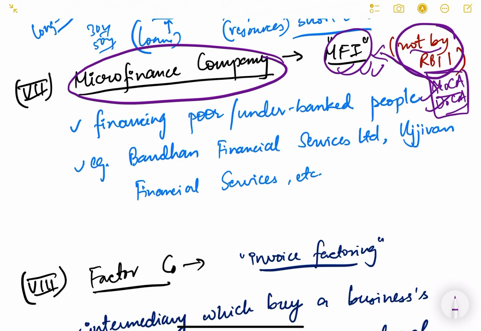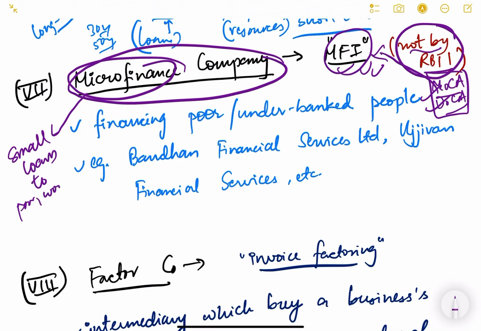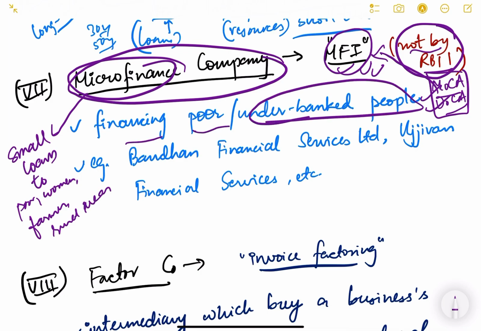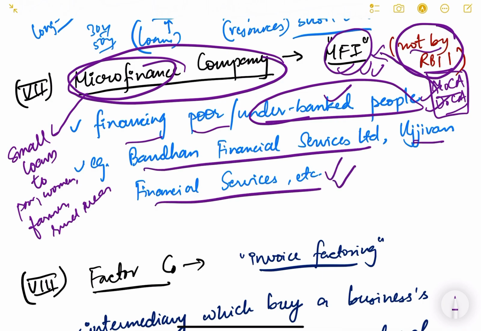Now microfinance, see, the name itself says it will give small loans, micro loans, small loans to poor, women, farmers, rural areas, etc. So they finance the poor and underbanked people. Example is Bandhan Financial Services Limited, Ujjivan Financial Services, etc. So these are the microfinance companies. The minimum entry capital is 5 crore rupees. This is important.